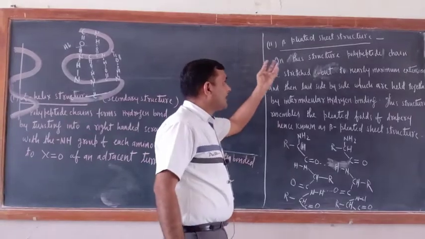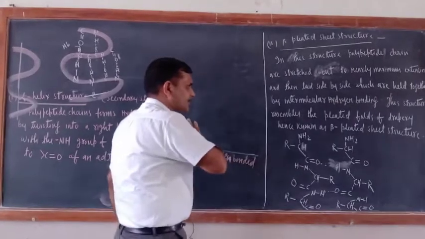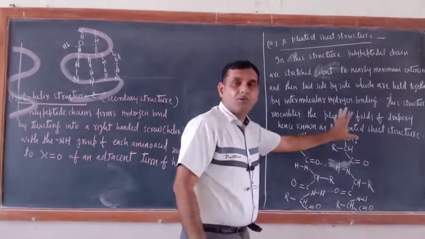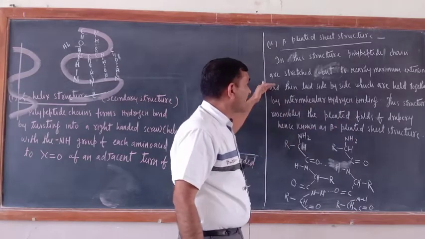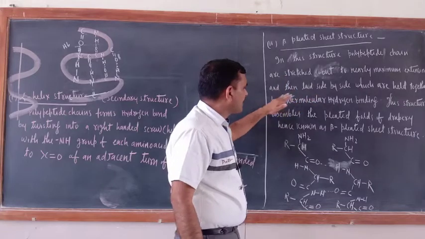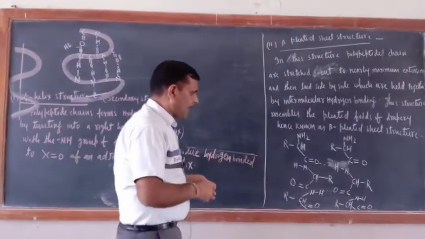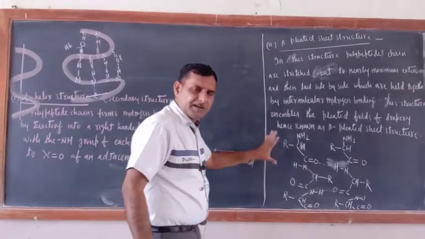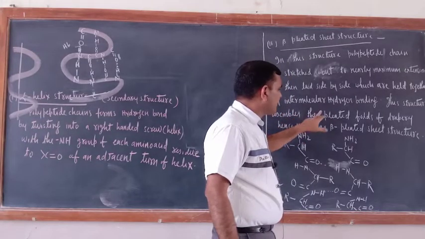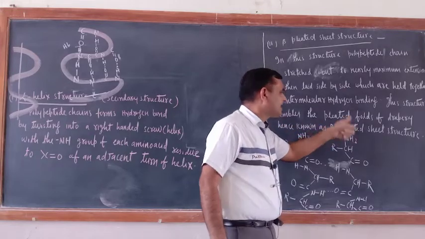Now in the beta pleated structure, what is there in this structure? Polypeptide chains are stretched out to nearly maximum extension, and then laid side by side, which are held together by intermolecular hydrogen bonding. Just see, I will tell you in a very simple way. This structure resembles the pleated fold of drapery, hence it is known as beta pleated sheet structure.